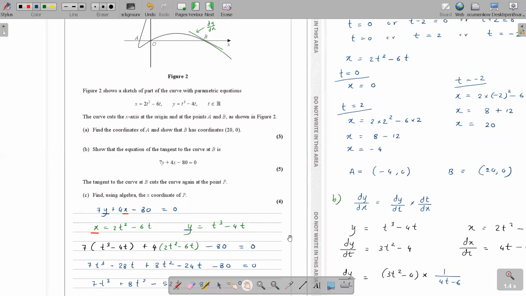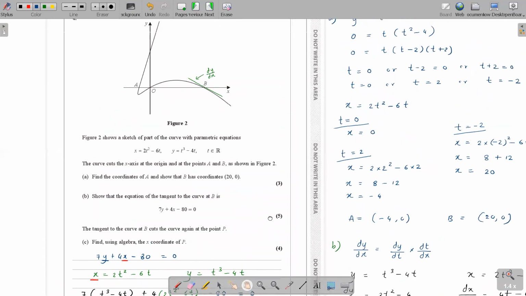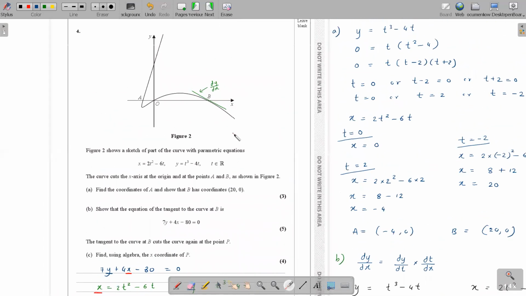Now, they have told you the solutions of this equation. You solve the straight line with the equation of the curve. That's what you did here. Normally when you solve a pair of equations simultaneously, you get the place where these two curves intersect. So do we already know a point of intersection?